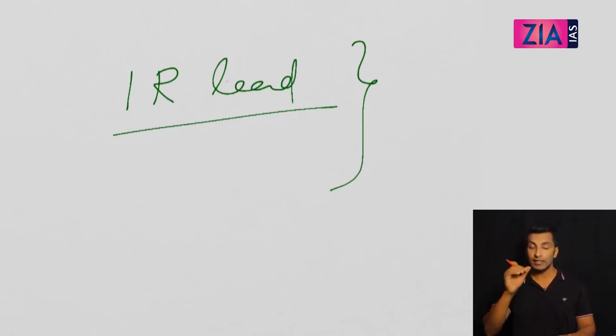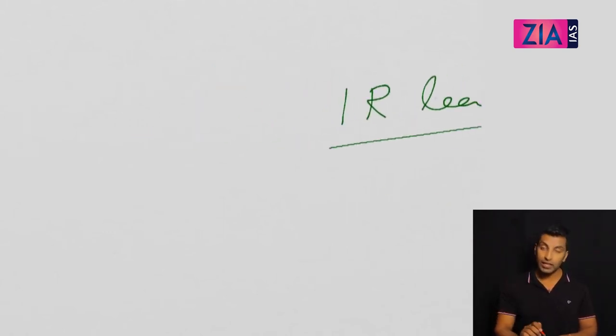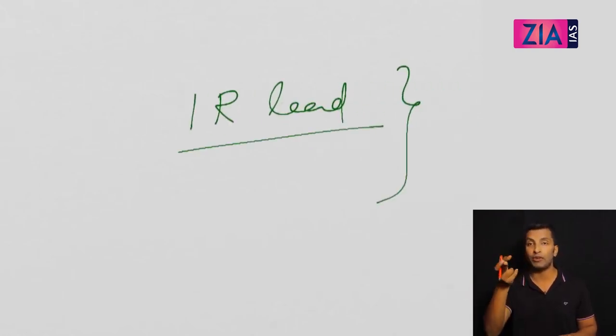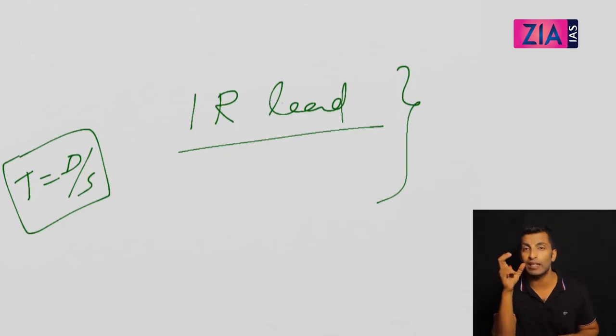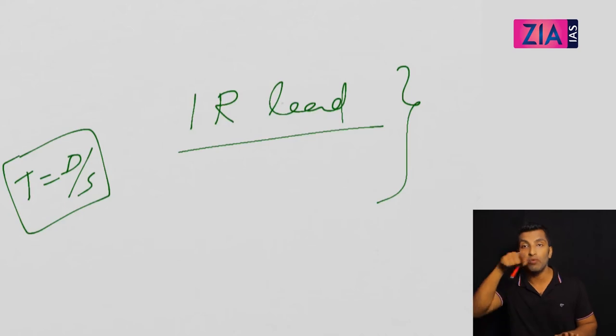So you need to see the distance, and the question is when they will meet for the first time. In the previous case, when they will meet for the first time at the starting point. But if I simply ask you when they will meet for the first time, both are different questions. When means time, which means distance by speed. So in this case, if simply asking when they will meet for the first time, distance is one round, because first time meeting, one round lead.